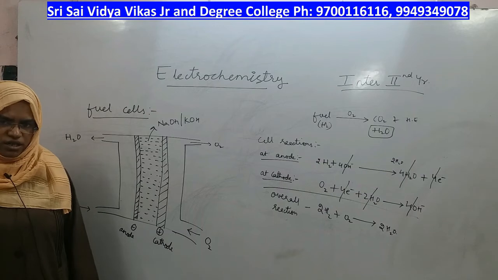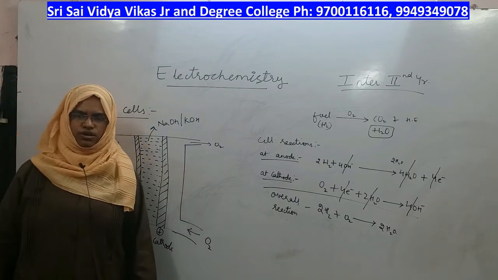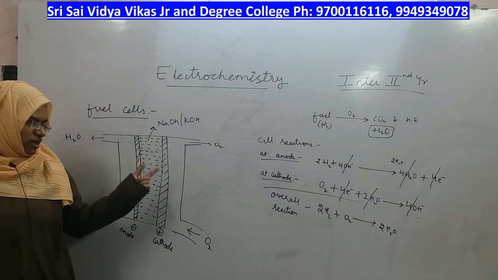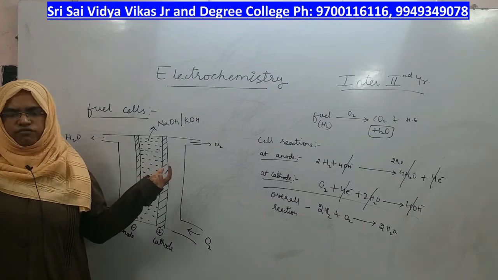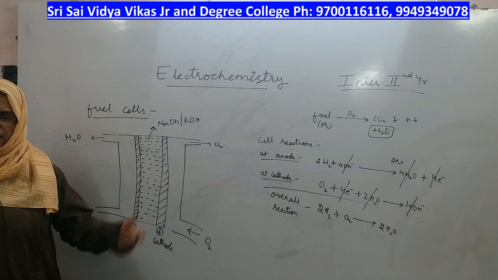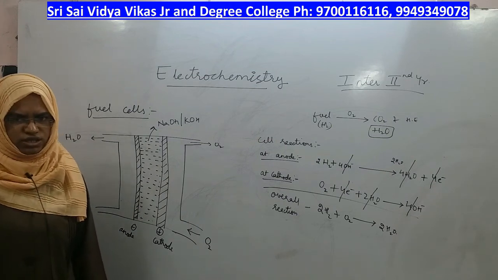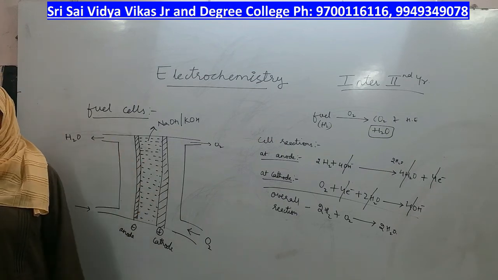Therefore, the same fuel cell is used by astronauts and it acts as a source of water for astronauts, right. Apart from giving electrical energy, it also acts as a source of water for astronauts, right. So, this is the application of fuel cells.